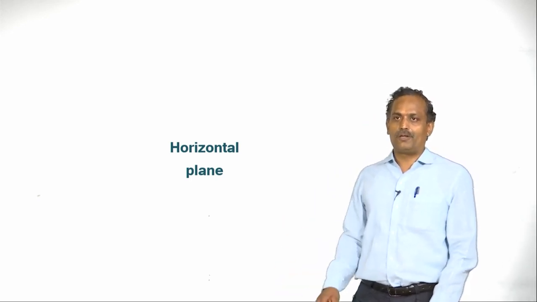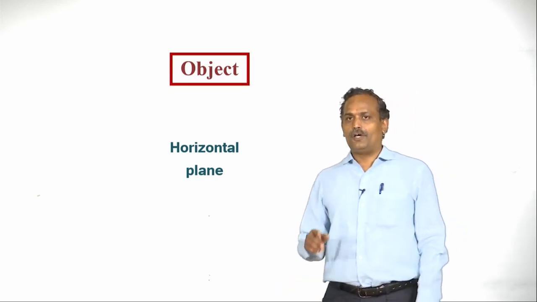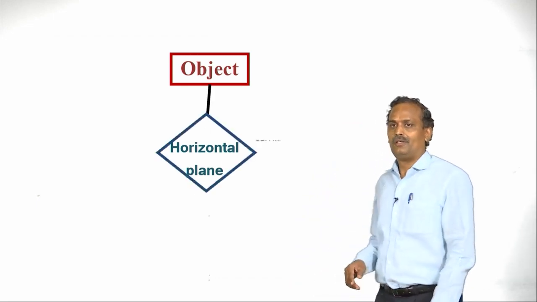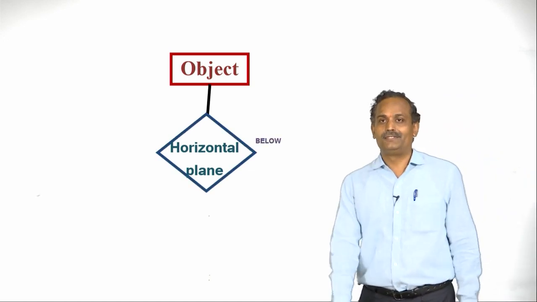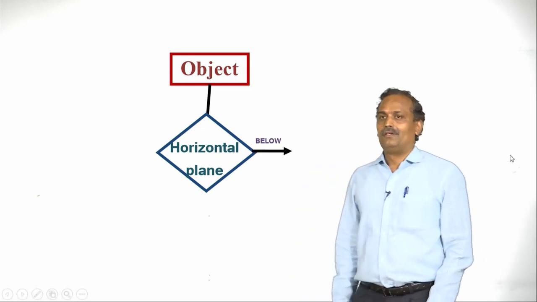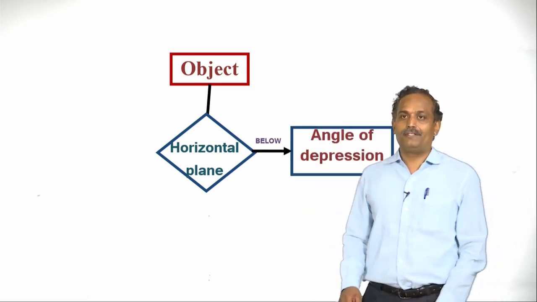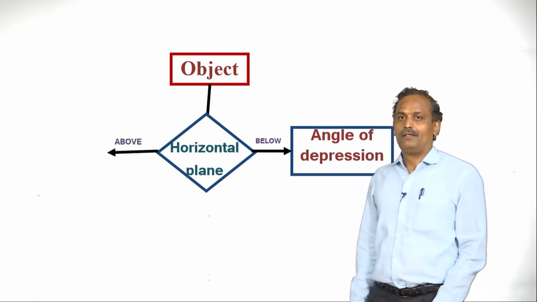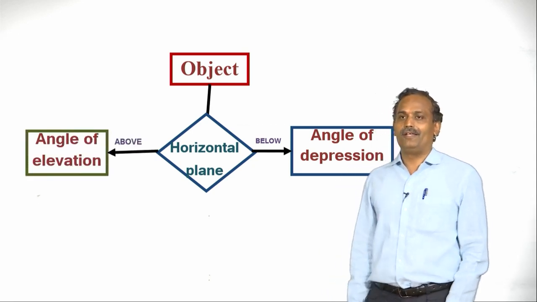With respect to the horizontal plane, we are observing the object. So if the object is below the horizontal plane, what do you call that? Yes, you are right. It is the angle of depression. So if we are observing the object above the horizontal plane, then what do you call it? It is the angle of elevation.